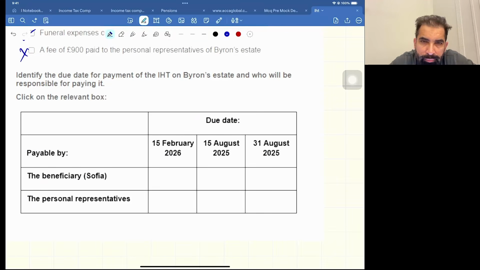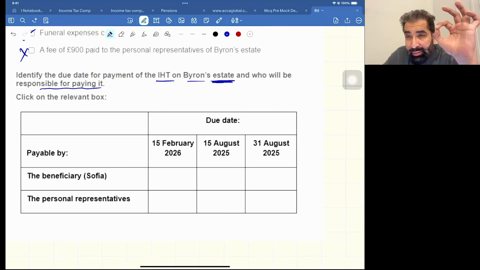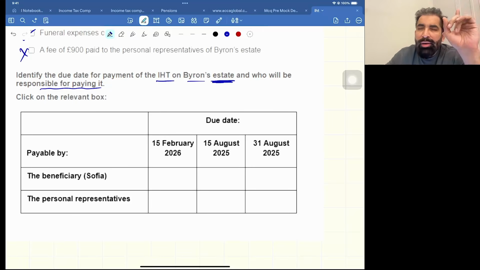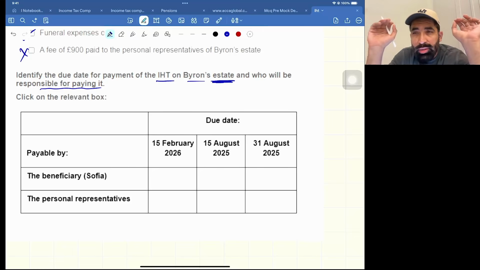Now the last thing. In this last question part, they are saying identify the due date for payment of IHT on Byron's estate, meaning the death estate, and who will be responsible for paying it. Very easy. For death taxes there is only one due date. What is the due date? 6 months from the end of the month in which the donor died.